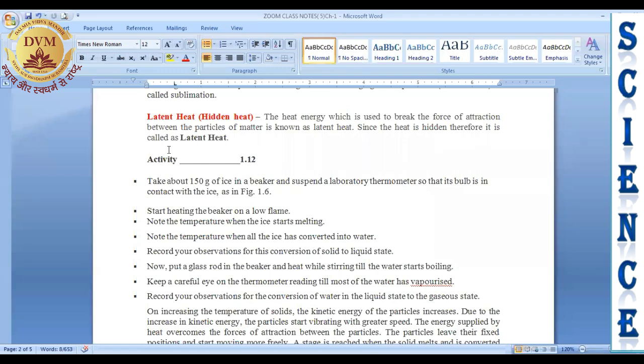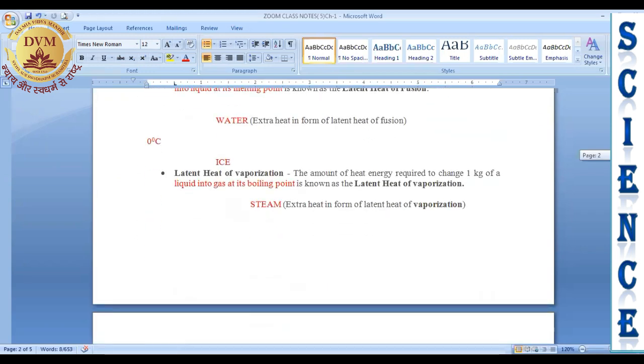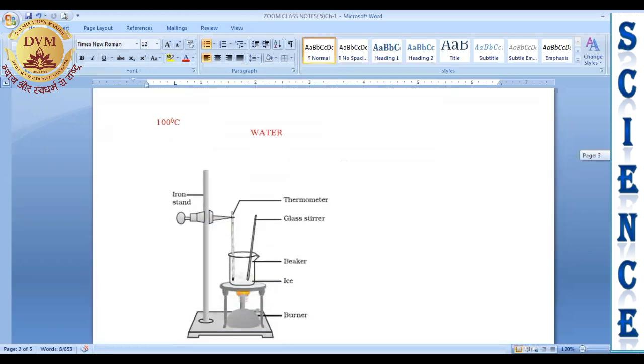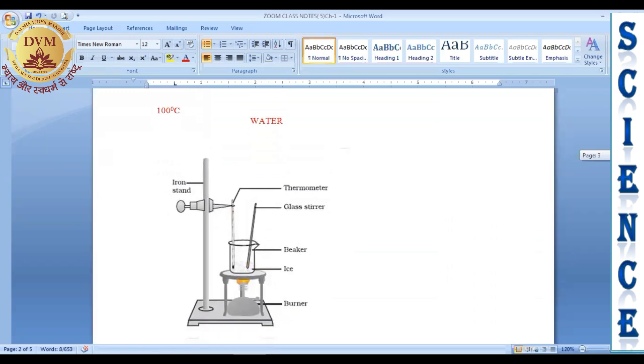For better understanding this concept, let's perform one activity. For this activity, I am going to show you one diagram. Here we have to take a beaker. Take one beaker. Now put some ice in it. Ice is the example of a solid state, right?